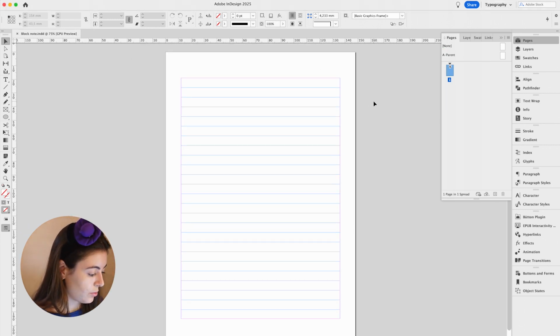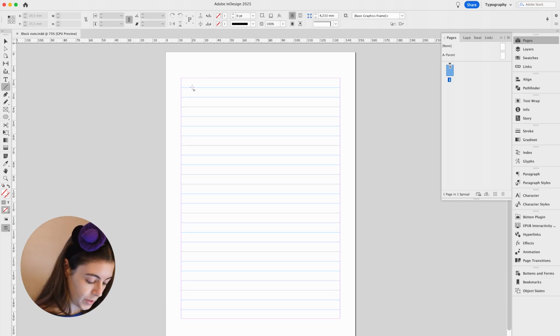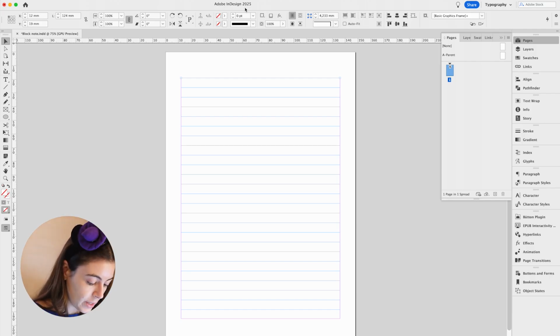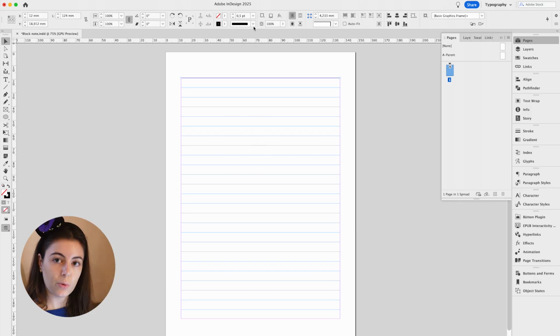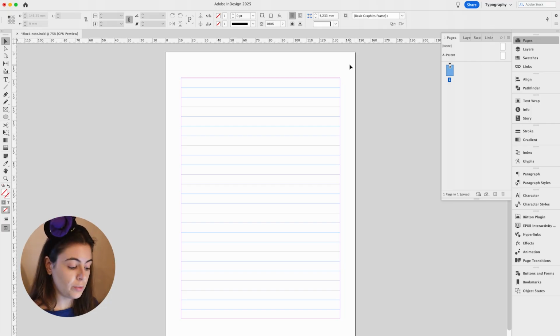Now we're just going to create some lines, pressing on this weird thing on the keyboard, clicking on one point and going on the next. You don't see it yet because we haven't given it a stroke width or a color, so we're just going to do that. Maybe 1 point is too much. I usually go for 0.25 or 0.5. Black is quite fine, unless we want the background to be black like we did for the invitation.